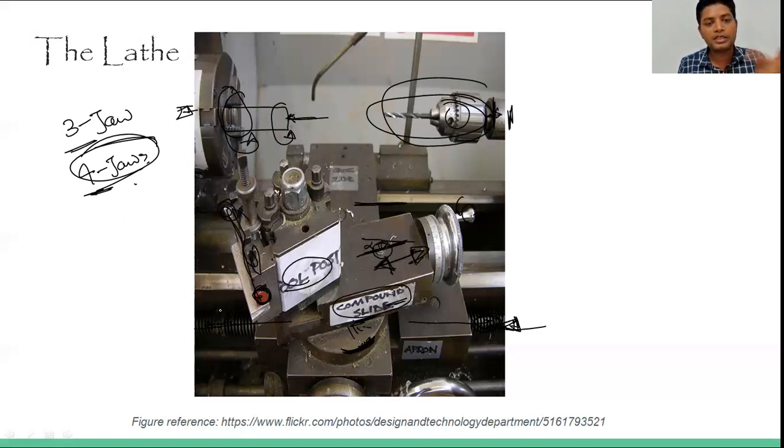So that is all the time it is rotating by the threading only. Means when we do threading, only then there is a half nut. Through this half nut we hold this lead screw, so that this cross slide along with the compound slide and the tool post will move accordingly.